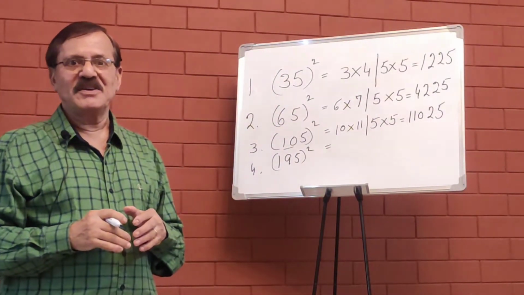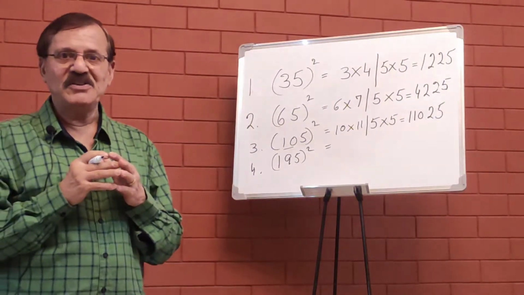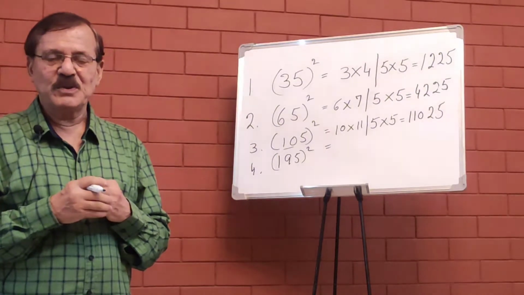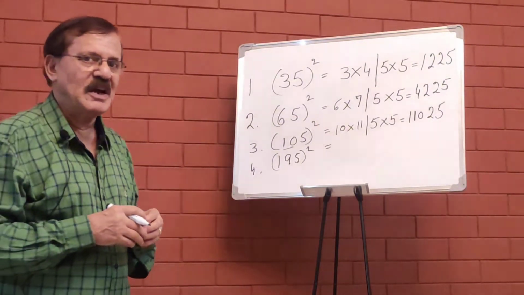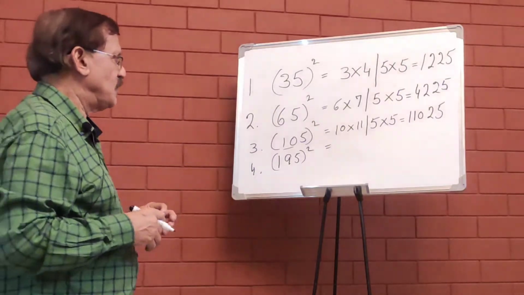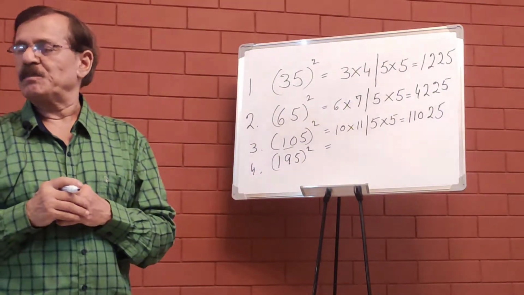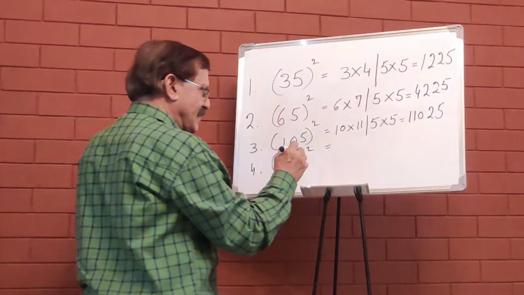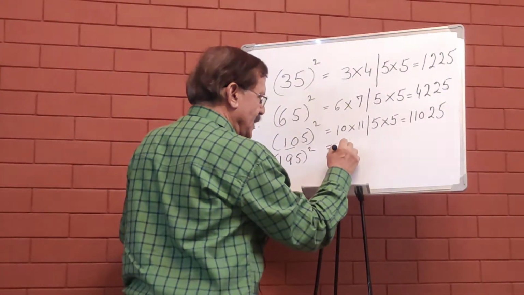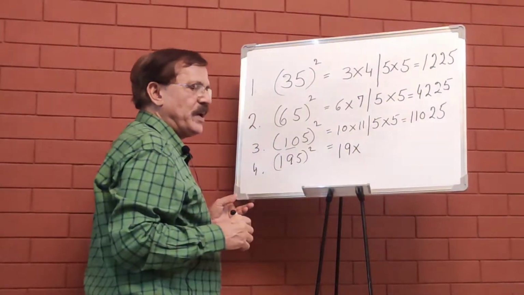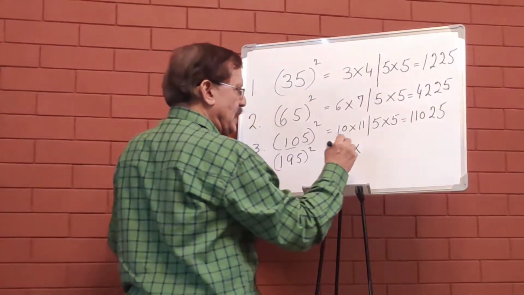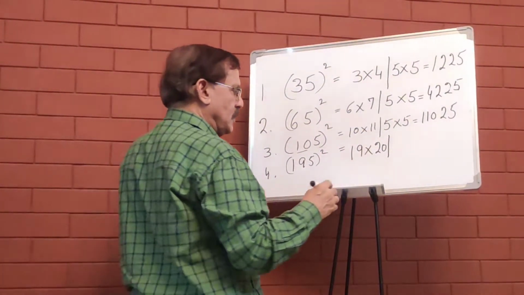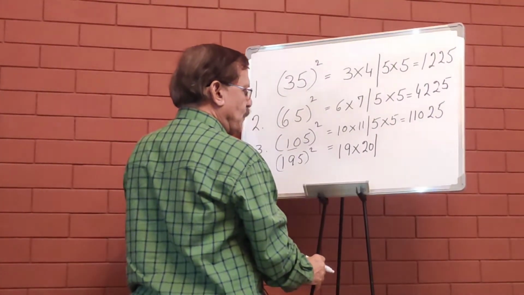So 11,025 is your answer. Isn't that really strange and surprising that we are able to do such big questions with the help of certain methods? And finally, we come to the last question, 195 square. Now the first part of the answer is 19 multiplied by the next number after 19, 20. And the last part is obviously 5 into 5.